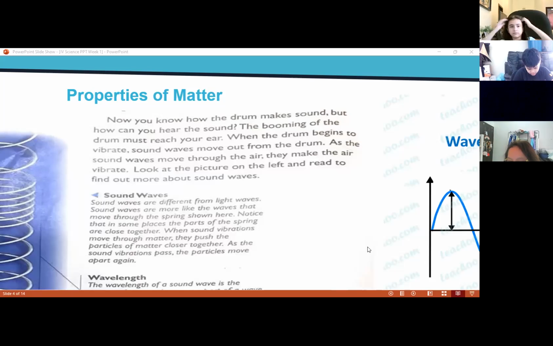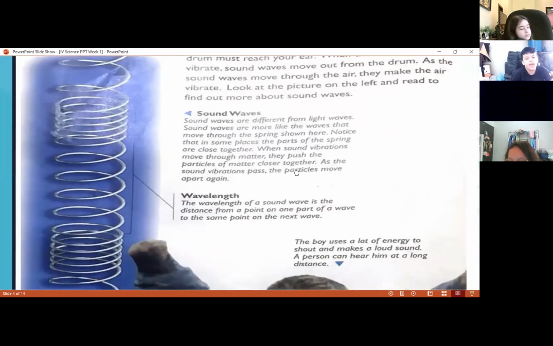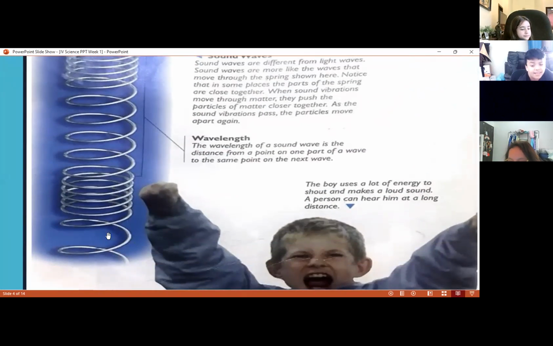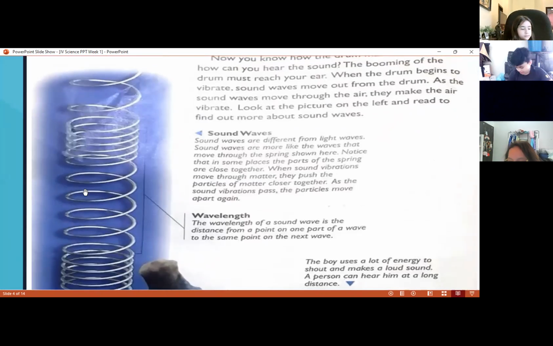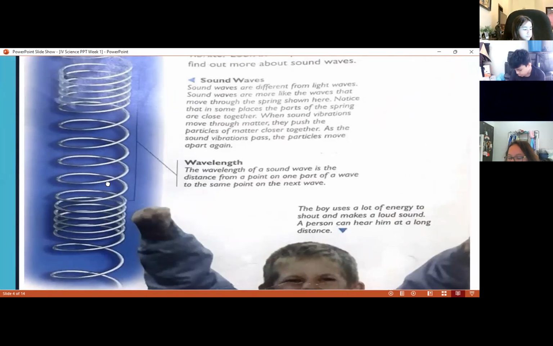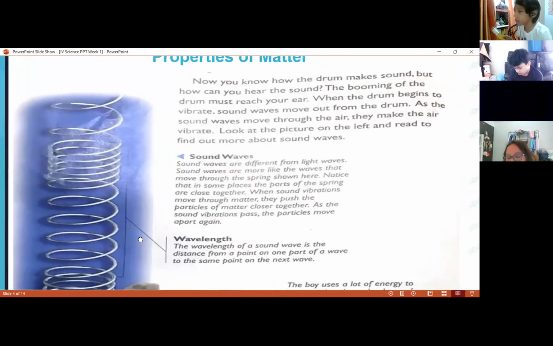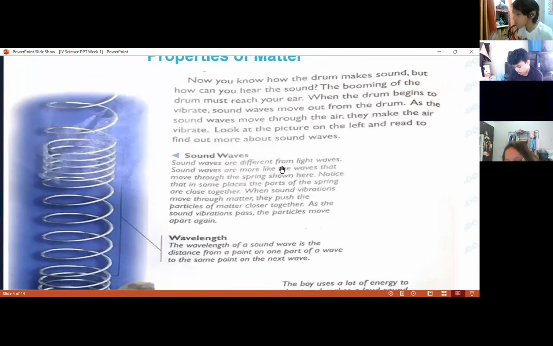you can hear the sound. Okay, and also it says here, look at the picture on the left and read to find out more about the sounds of the waves. There are some waves, class, some waves like this string. Look here. In this way, the sound goes in this wave. Now let's read about sound waves.